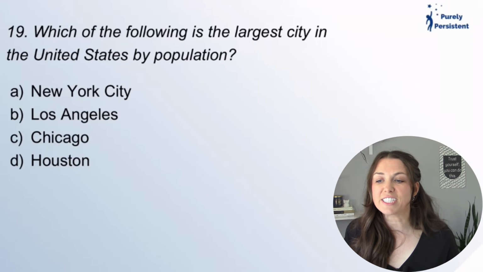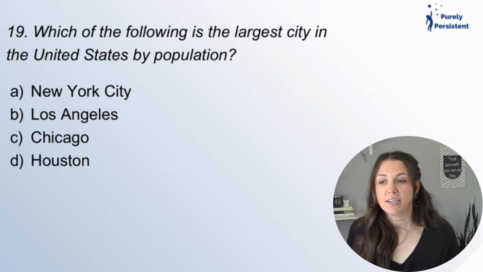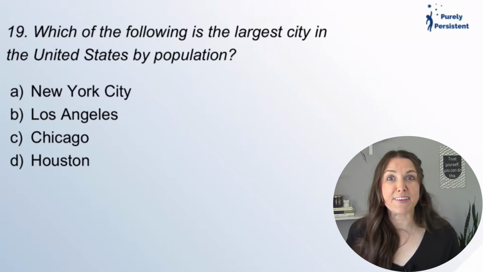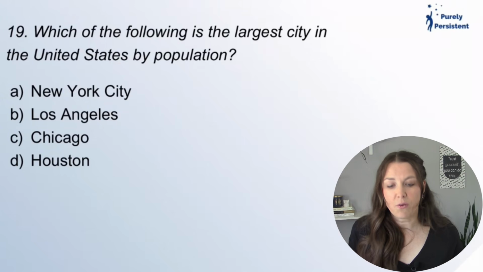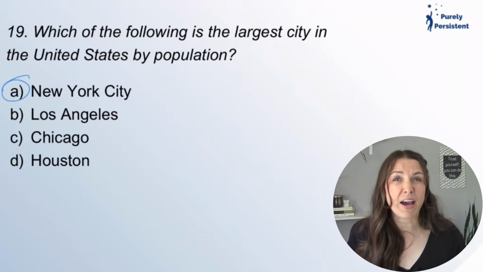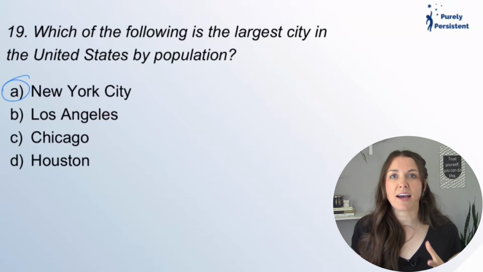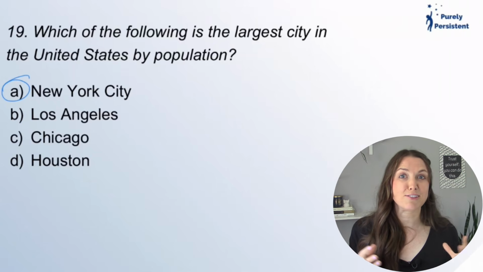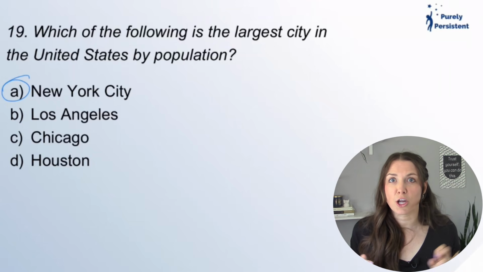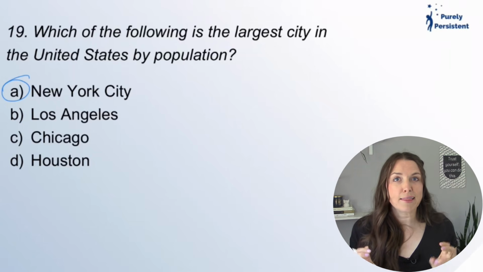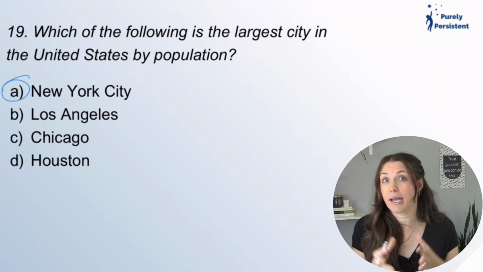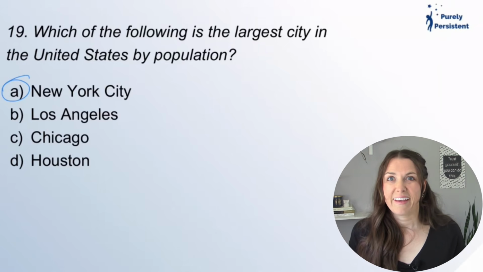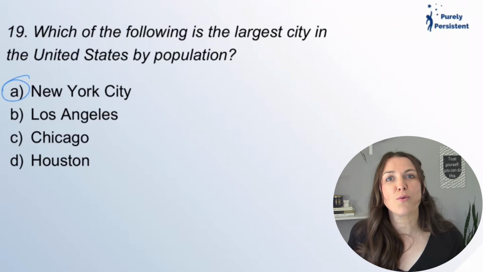Which of the following is the largest city in the United States by population? This is interesting. It definitely varies, but right now it is New York City, which has about 8 or 9 million people. But this is always a tricky question because we have the city itself, but then there are the surrounding areas, right? The suburbs that are maybe not necessarily considered New York, or Los Angeles, even though they're right next to it and it still looks like one big city. The largest city in the world is Tokyo, which is about 50 million people.